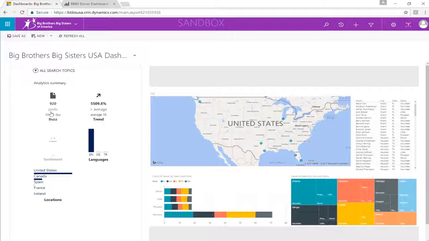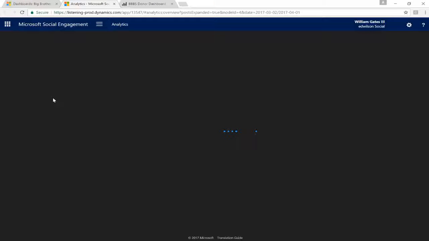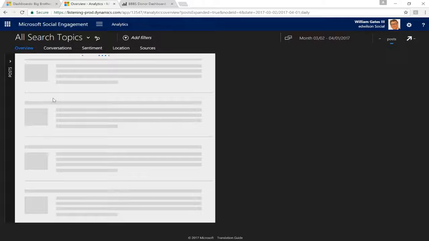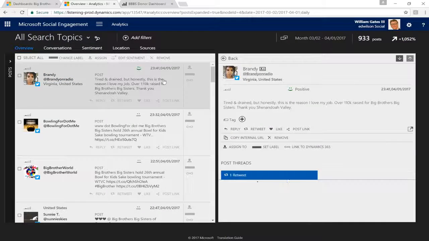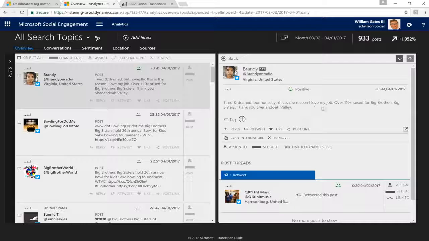And I could click into the specifics of this and pop over to my social engagement platform to take action on these posts. So I clicked on the actual post view, and now I'm able to see the posts that have come in from the data that I'm seeing on my dashboard. As you can see here, it looks like from Brandy, "Tired and drained, but honestly, this is the reason I love my job.